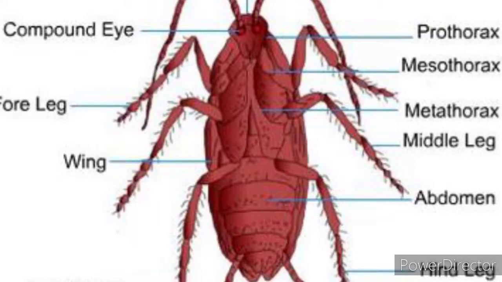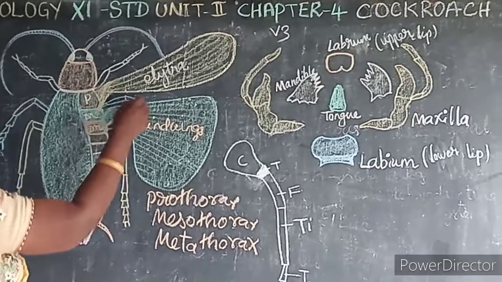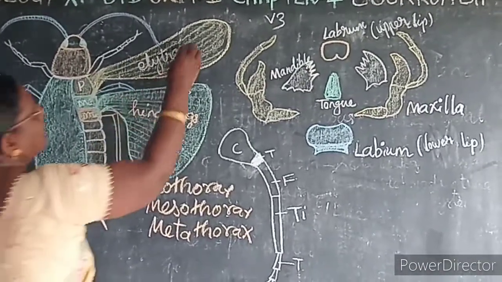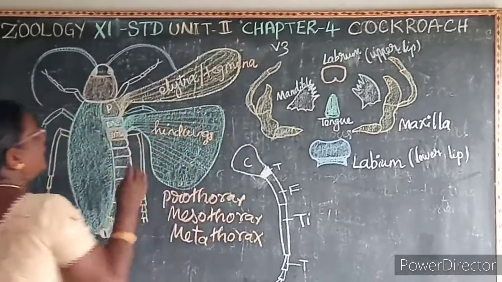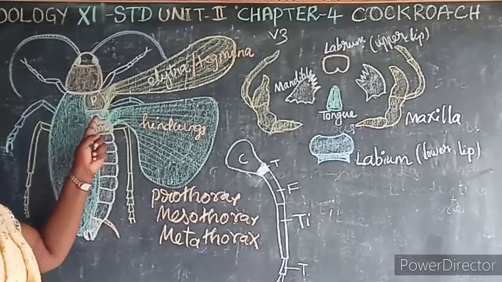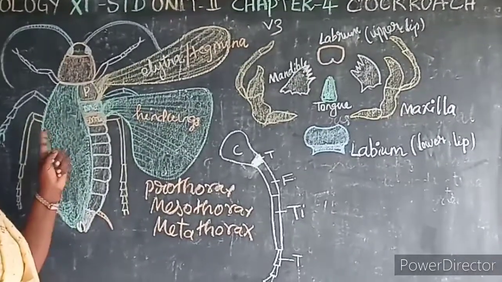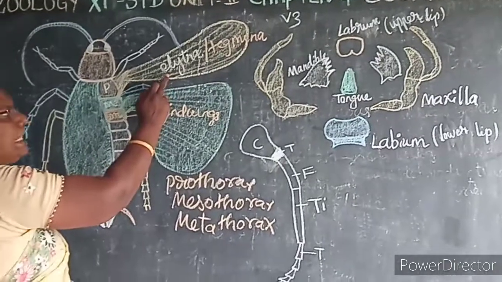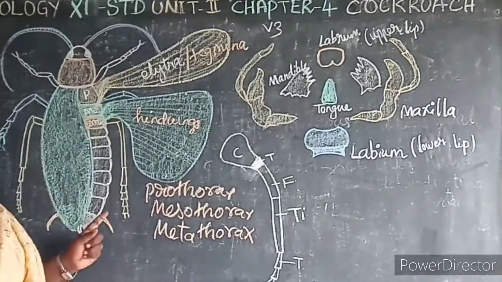And here the mesothorax, from here a pair of wings arises, that is known as elytra. Elytra is otherwise known as tegmina. Elytra or tegmina cover the body when it is at rest. The first pair of wings arising from the mesothorax is known as elytra or tegmina.